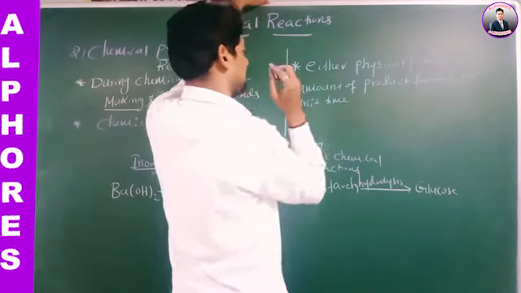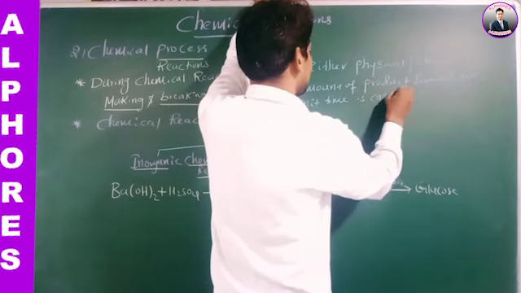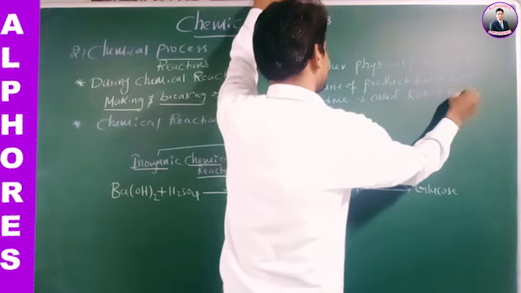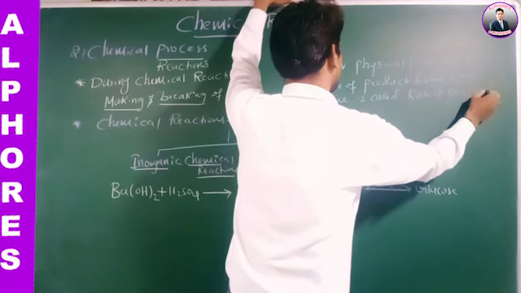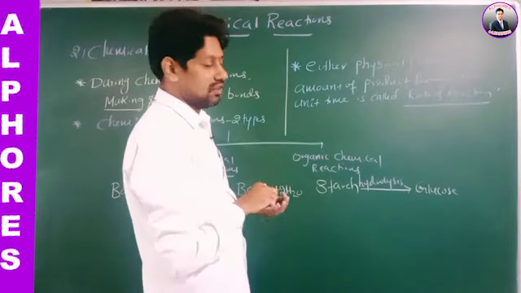Amount of product formed per unit time is called what? Rate of reaction. Therefore, what is the meaning of rate of reaction? Amount of product formed per unit time is called rate of reaction.